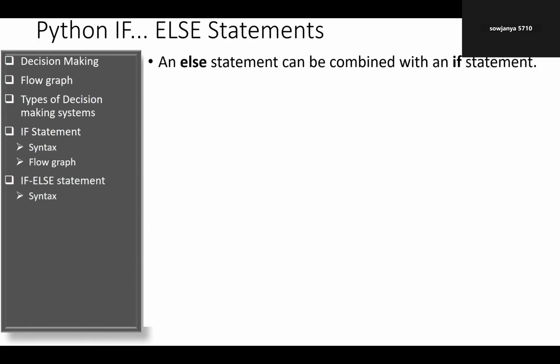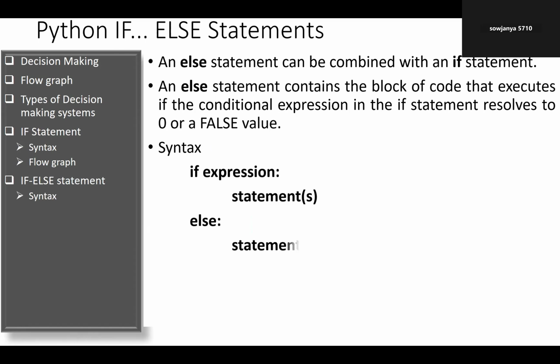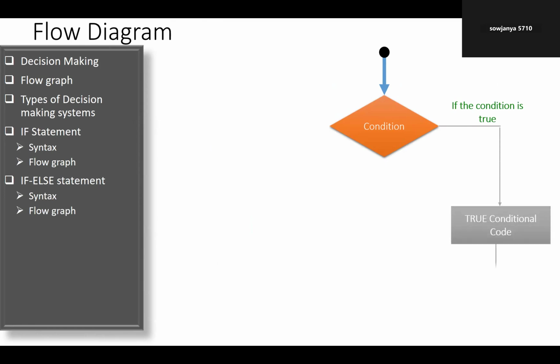Then the else statement can be combined with the if statement. Why is it used? An else statement contains a block of code that executes when the condition expression resolves as 0. Your if statement will be executed only for true, so else is used for false execution. If expression, you write statements; else, you write some statements. If the condition is true, only the if expression is evaluated. If the condition is false, then whatever the else block contains is evaluated.